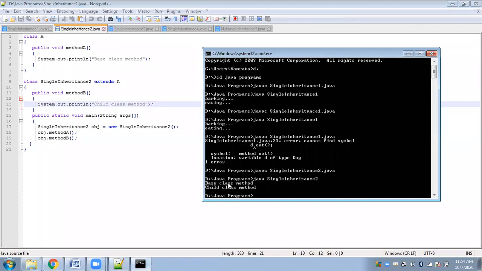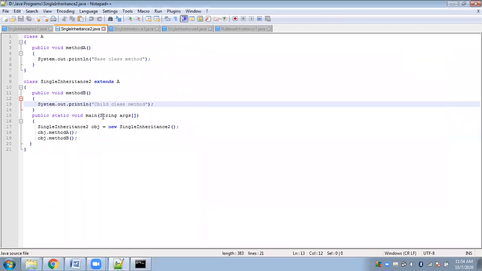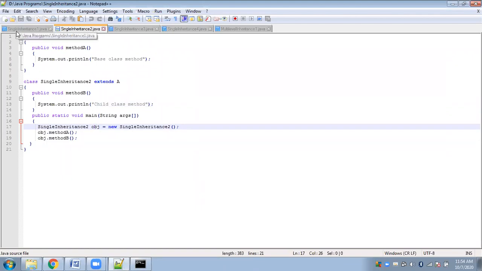First it will display the base class method, then the child class method. Now I have a query for you all. You have not asked me, ma'am, why are we creating objects of the child class only? Can we not create an object of the base class? If you have noticed in a previous example also.